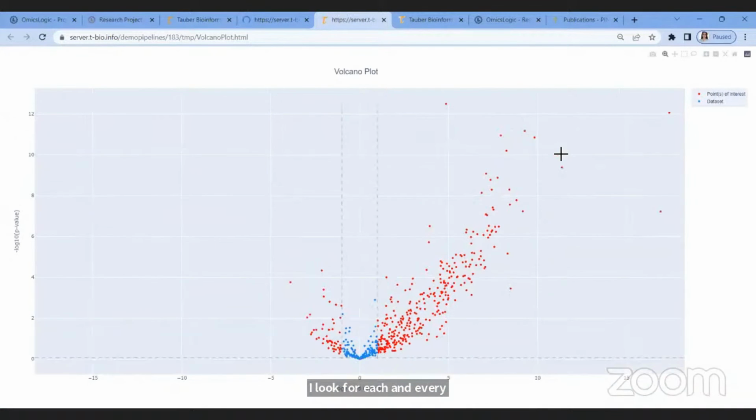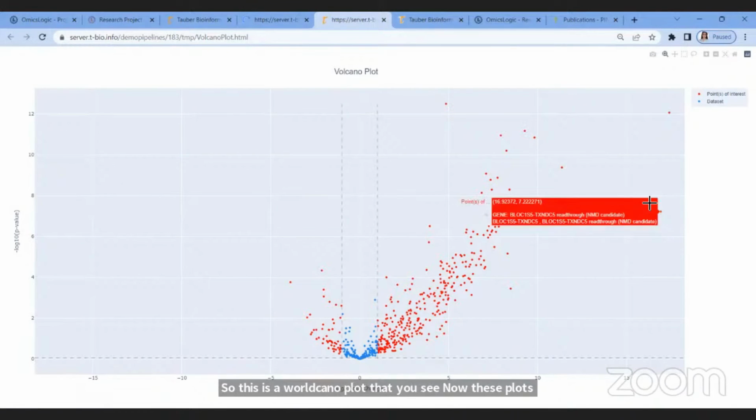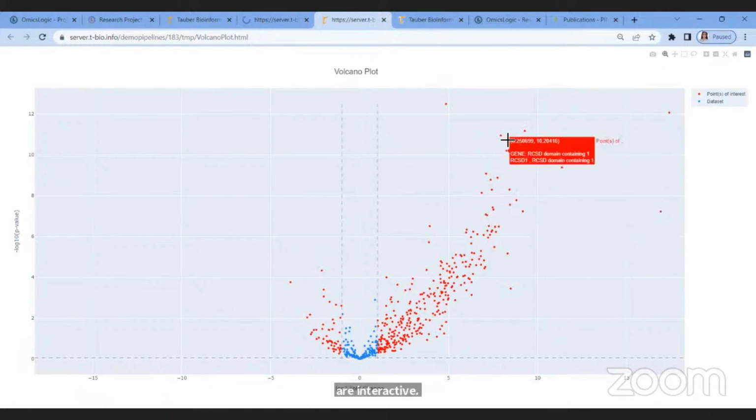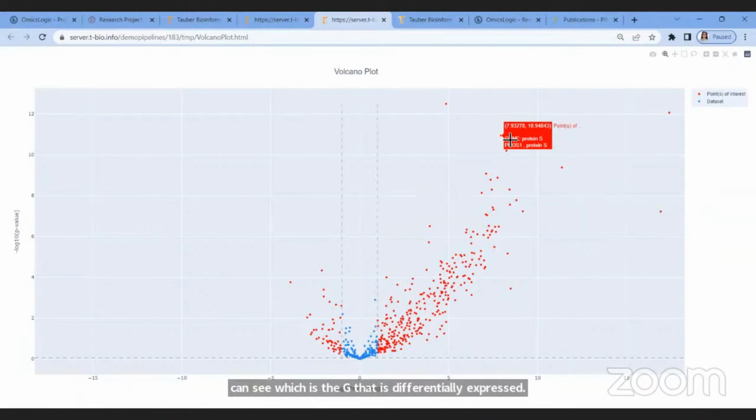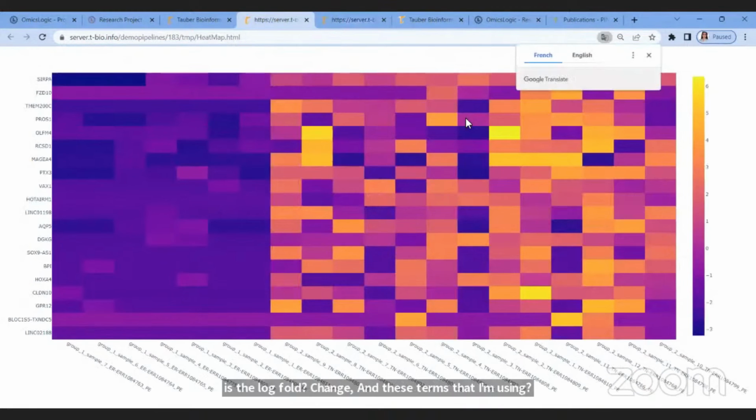So this is a volcano plot that you see. Now these plots are interactive. You can see which gene is differentially expressed, what the log fold change is, and these terms that I'm using. It's not important that you understand it now. We will definitely take you through the training process where you learn about it all.